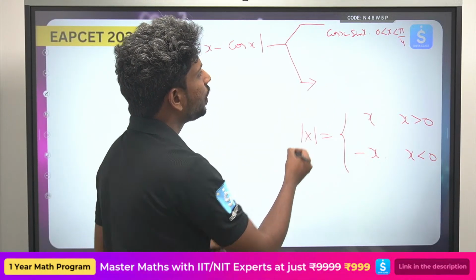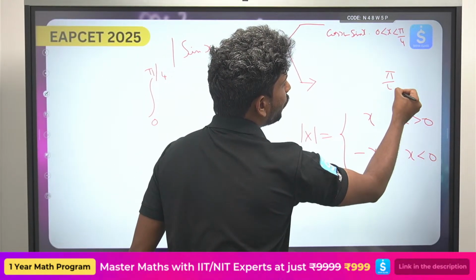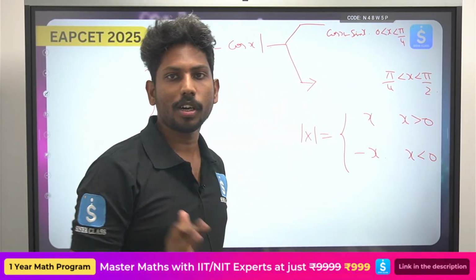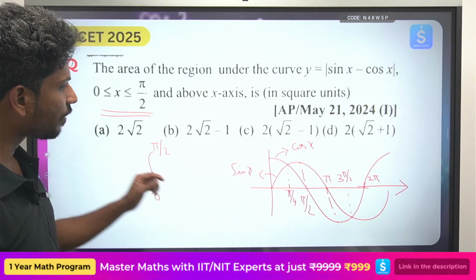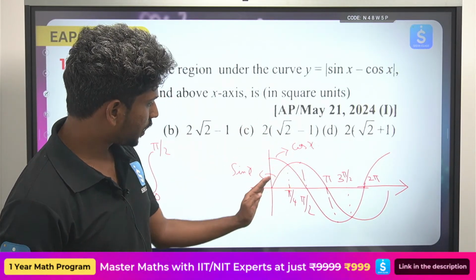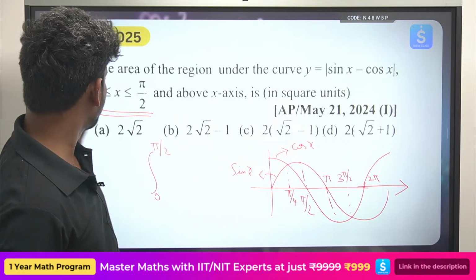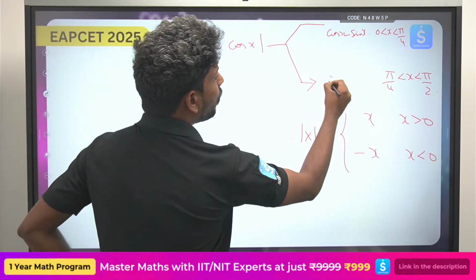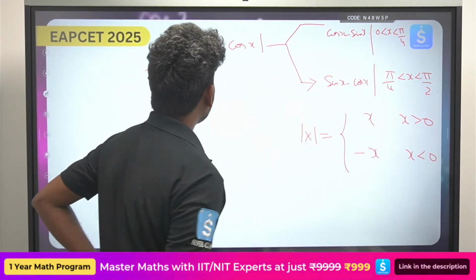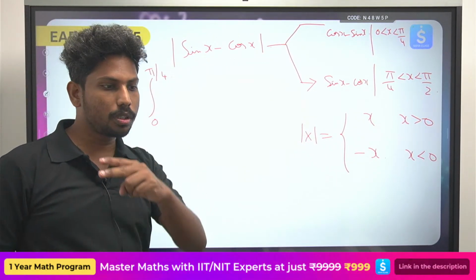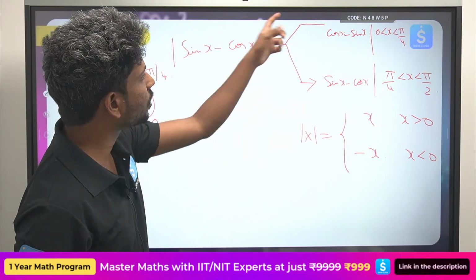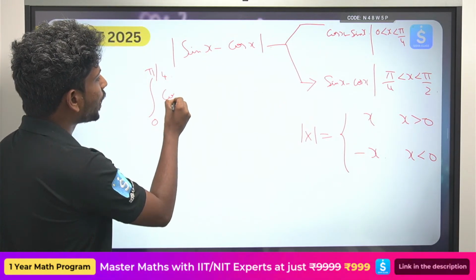కానీ ఇక్కడ ఏమైపోతుంది, whenever the values are between pi by 4 to x less than pi by 2, ఇప్పుడు ఏమైపోతుందంటే డైరెక్ట్ గా ఈ వాల్యూస్ అన్ని పాజిటివే. ఎందుకంటే pi by 4 నుంచి pi by 2, ఈ గ్రాఫ్ చూడండి ఎలా ఉందో, the sin is the upper curve and the cos is the lower curve. So that will be intact. That will be sin x minus cos x. So I hope ఇక్కడ వరకు మీకు clear. Okay, so right now I'll try to do the two dissection. That is, first from 0 to pi by 4, mod sin x minus cos x ఎలా ఉంటుంది, that will be cos x minus sin x.